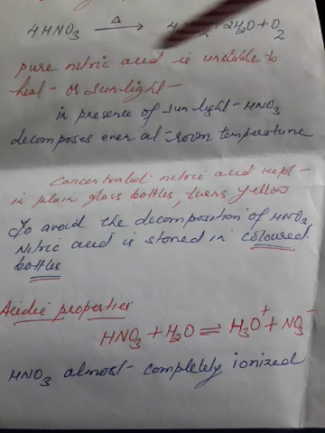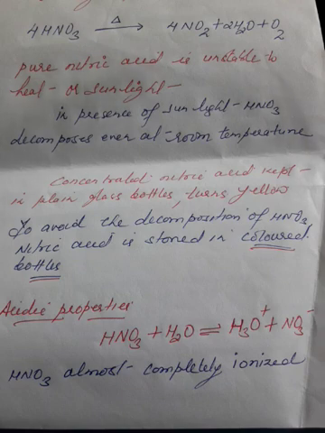Okay, decomposition reaction of nitric acid products. Try to remember which gas is formed: nitrogen dioxide, which is reddish brown in color, water and oxygen. Then, in the presence of sunlight, it decomposes even at room temperature without heating. Again the same products will be formed: nitrogen dioxide, water and oxygen. And this nitrogen dioxide which is formed dissolves in the acid and imparts it a yellow, a yellowish brown color.